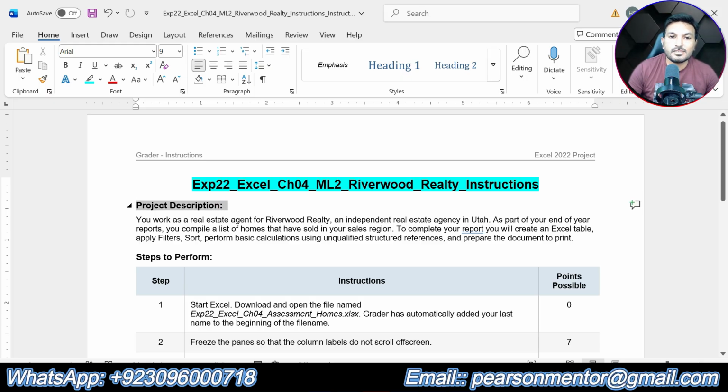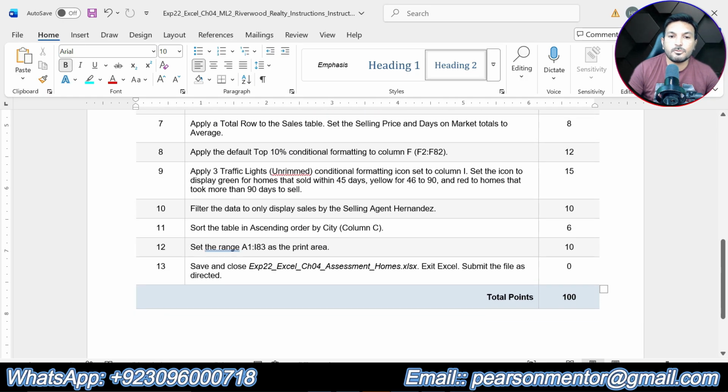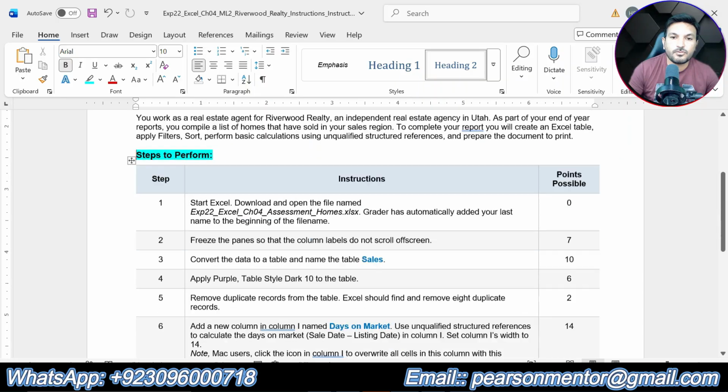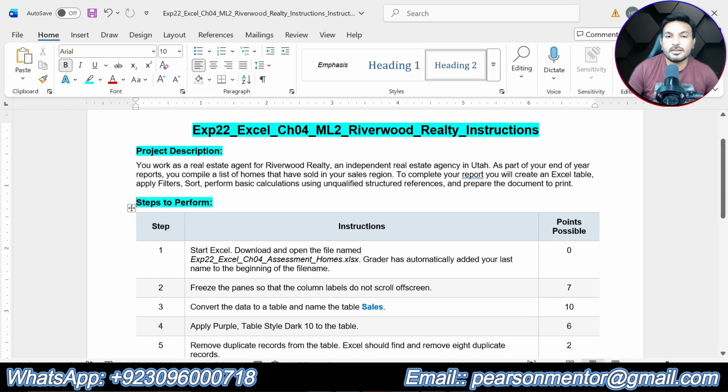So at the start of the instructions, we are given the project description. There is nothing to solve in this project description, but I suggest you read it well so that you can get an idea about the assignment. Then it will be easy for you to solve this assignment on your own. Then we have the main part of the assignment, that is the steps to perform to complete this project, and we have a total of 13 steps to get this assignment done.